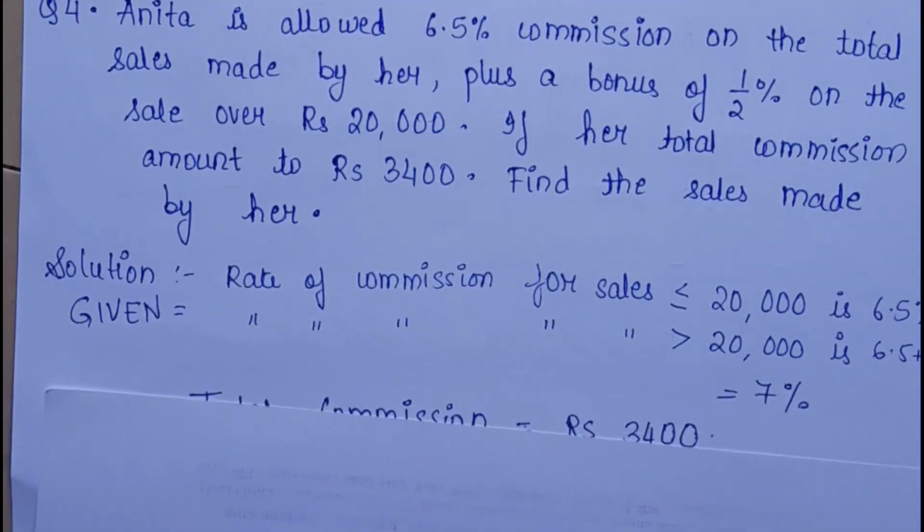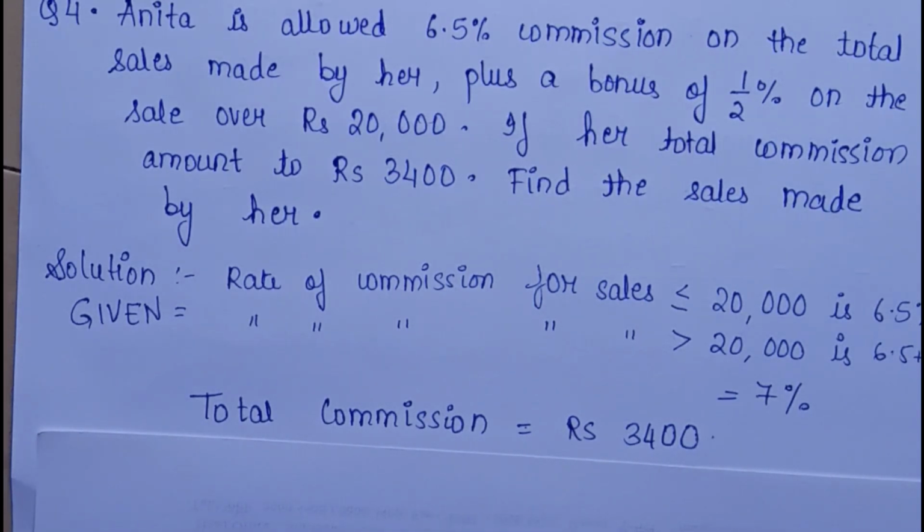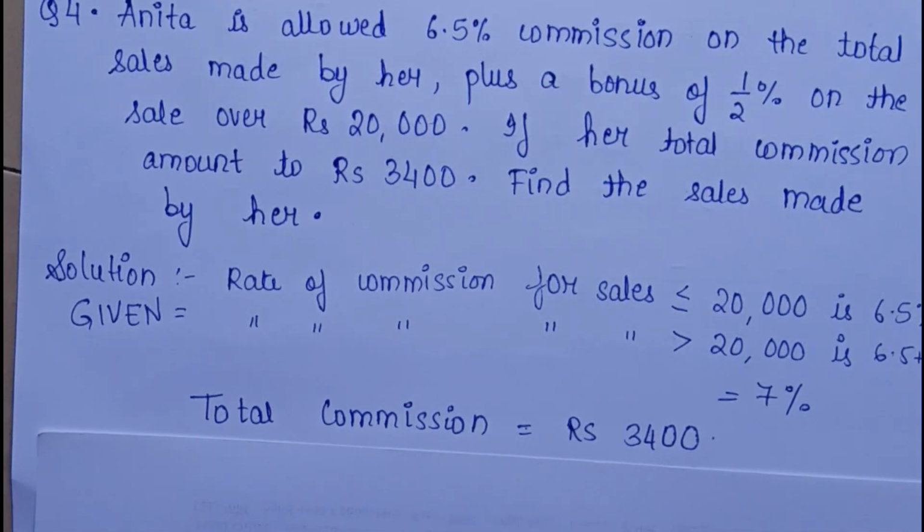First we write down what is given to us. Solution. The rate of commission for the sales less than or equal to 20,000 is given to you, that is 6.5%. What else?